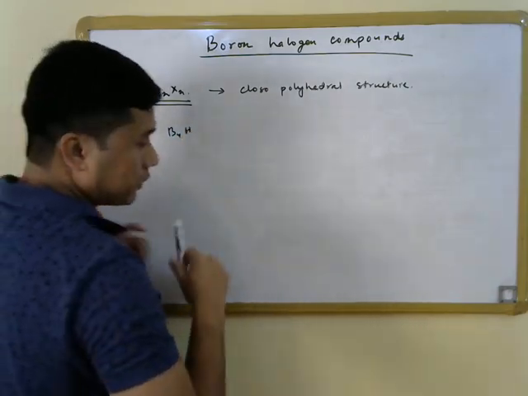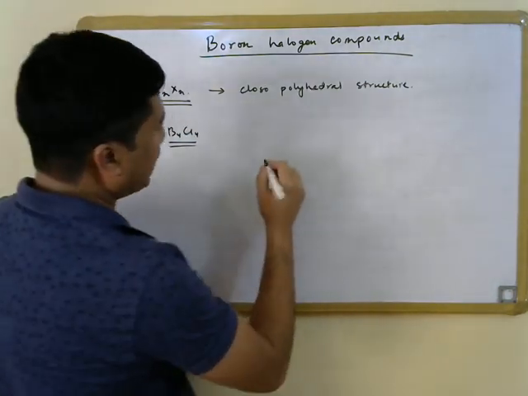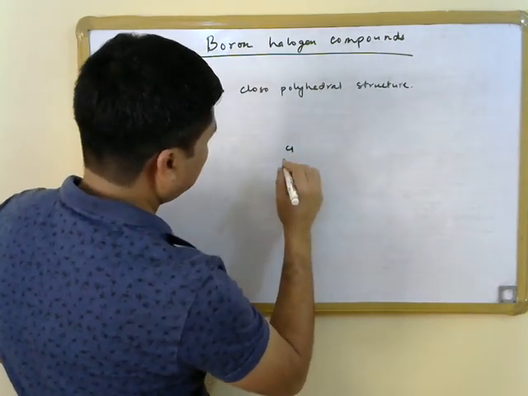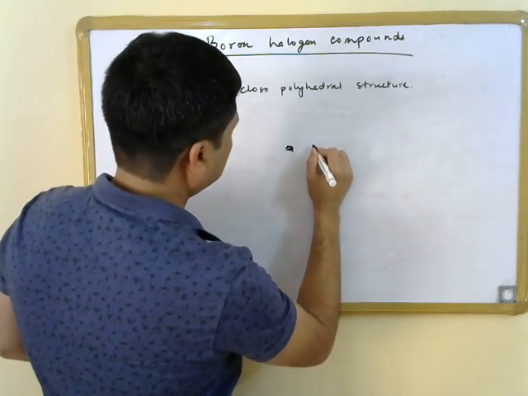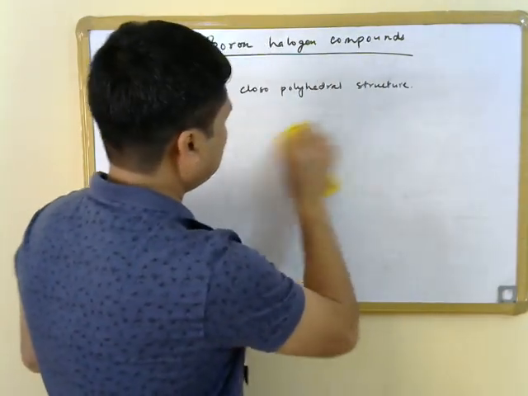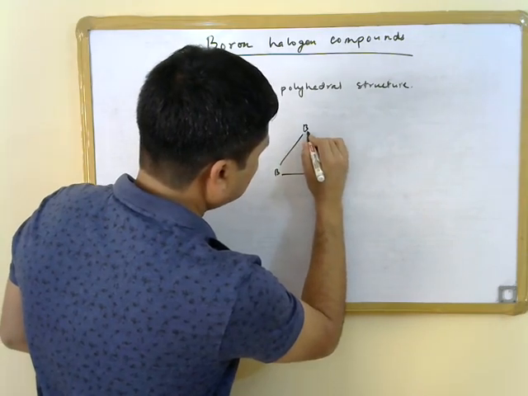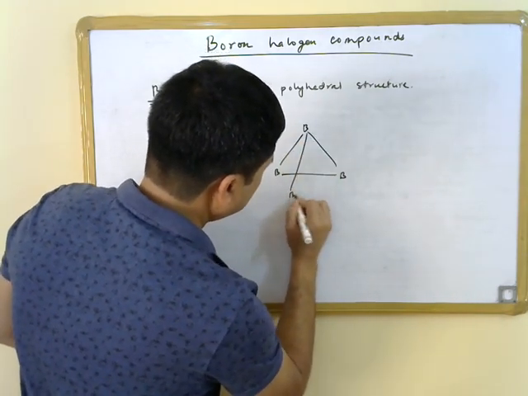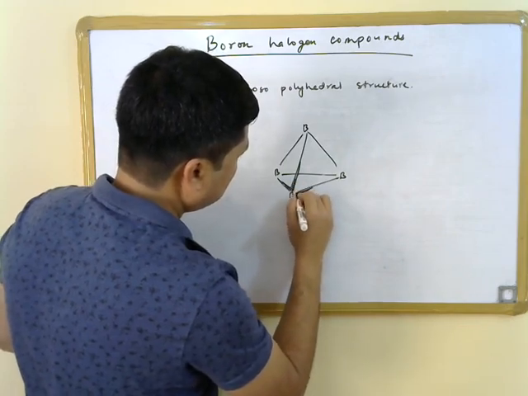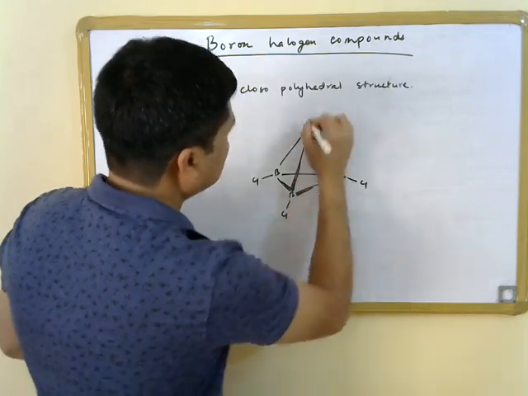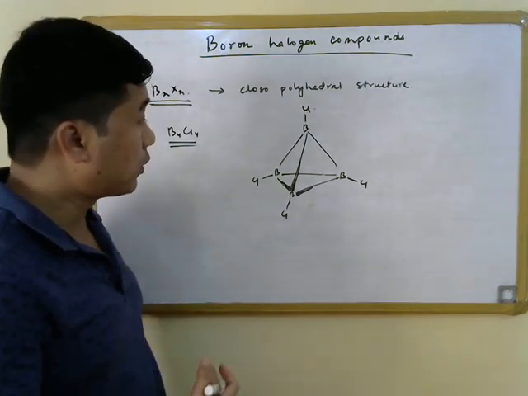Say for example B4Cl4, if we want to draw this structure, then we know that the structure is going to be tetrahedral, so we can write it, and the Cl atoms, these Cl terminal bonds are present the way BH terminal bonds are present in case of closo boranes.